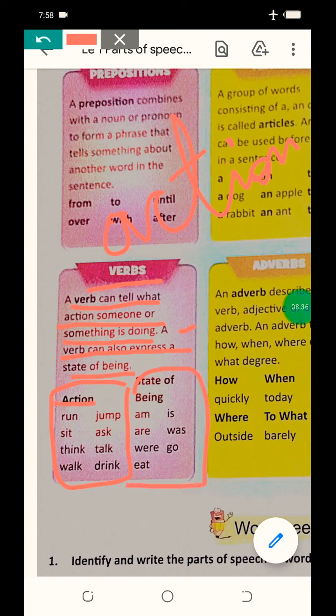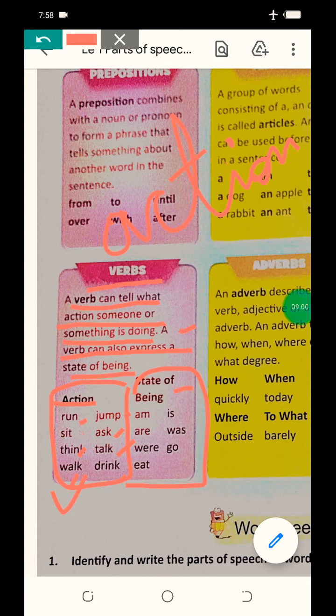For examples of action, we will use run, sit, think, walk, jump, ask, talk, drink. Like I will give you a sentence. The monkey jumped from the tree. Okay. So who did what? Monkey jumped. From where? From the tree. Okay. Like this also we will use all the actions using verbs.